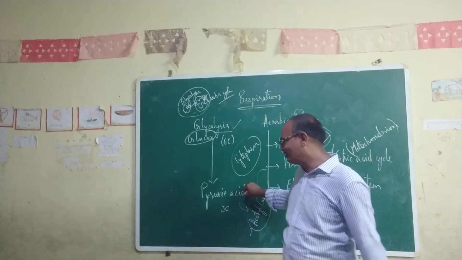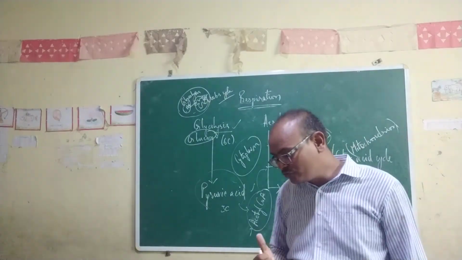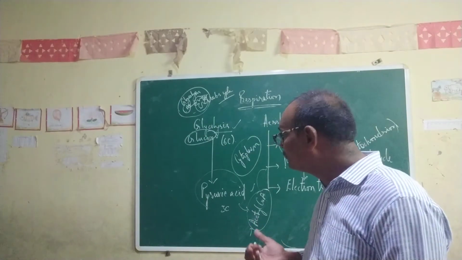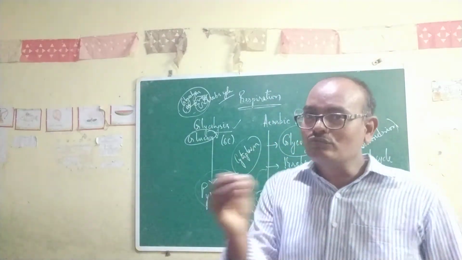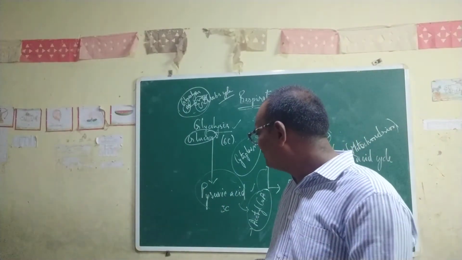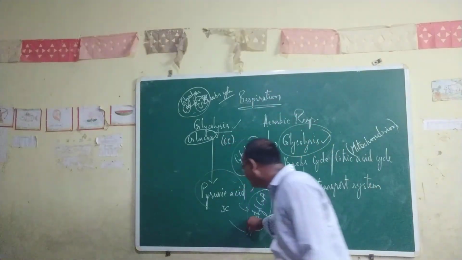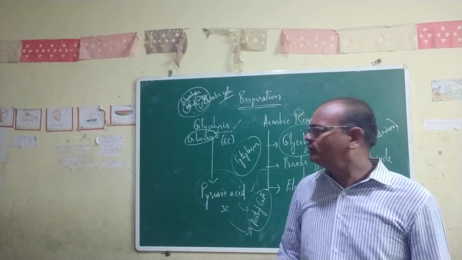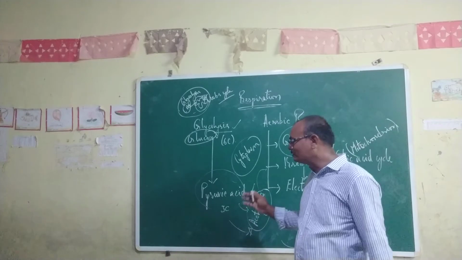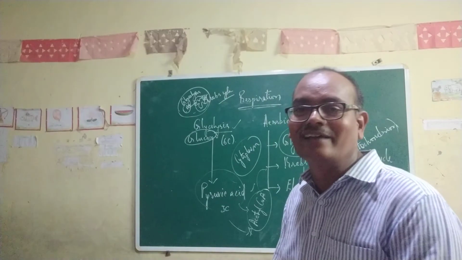If oxygen is not available to the pyruvic acid, then what will happen? The pyruvic acid may be converted into lactic acid. It may be converted into butyric acid, depending upon the place where that kind of respiration is going on. So in lactic acid bacteria, pyruvic acid will be converted into lactic acid. The fate will be decided depending upon the place where that kind of anaerobic respiration is going on. You can also call it fermentation.